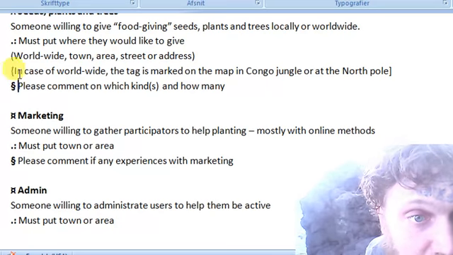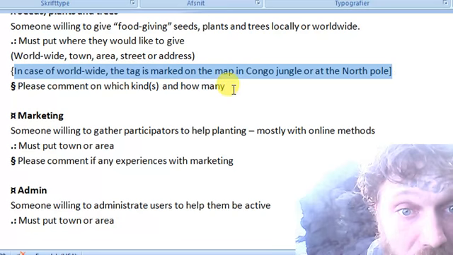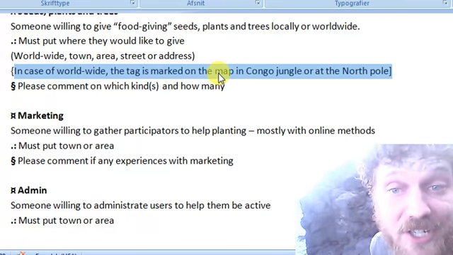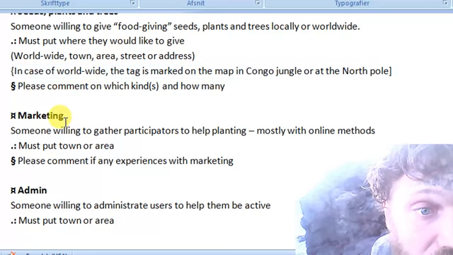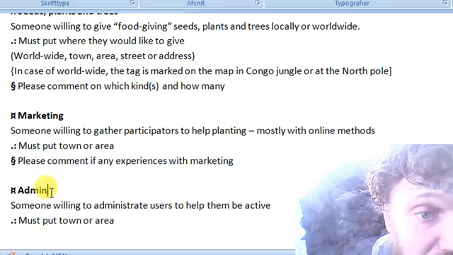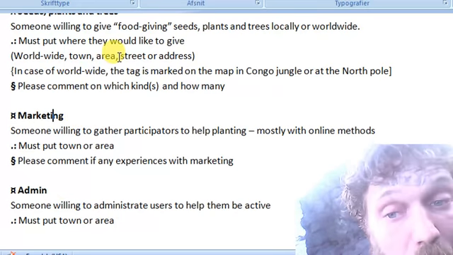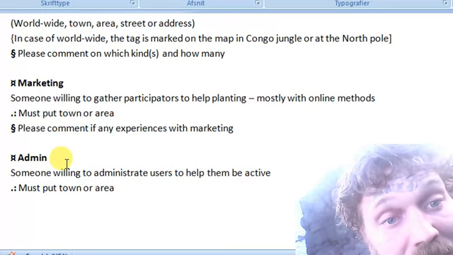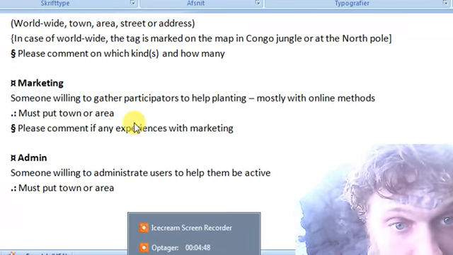But on this system we might develop, I just thought it was a funny thing to put a lot of tagging each time as a worldwide tag. And this goes along even with the marketer, the admin people, seeing them on the map if they just work worldwide. And once we put that on the map, we'll use that.